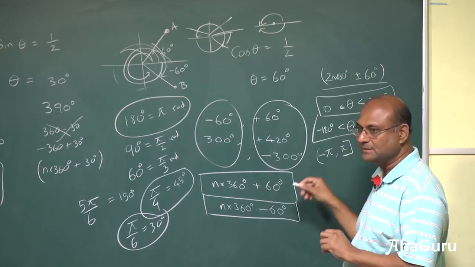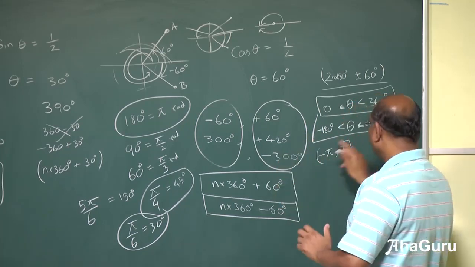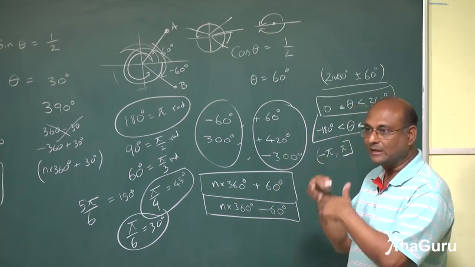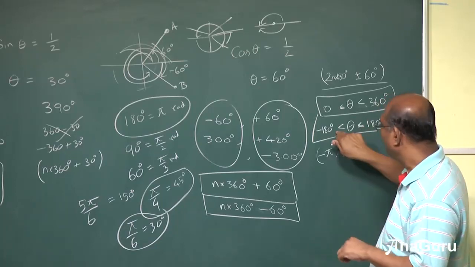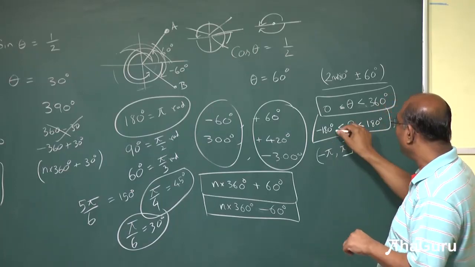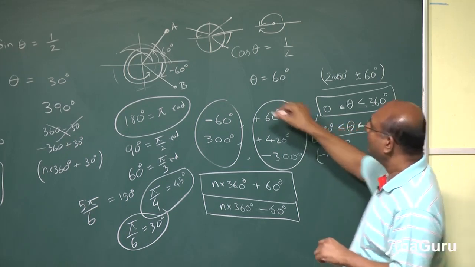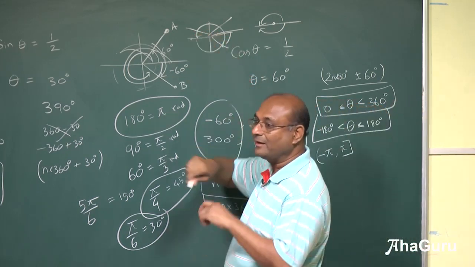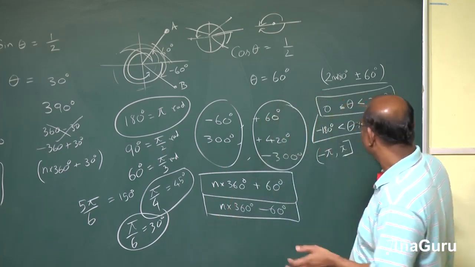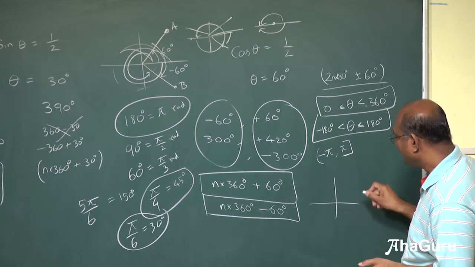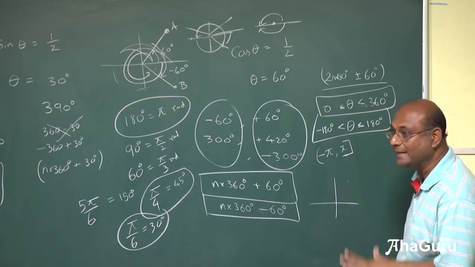This just simply means that interval includes, you put a square bracket, it means it includes plus pi. That's why it's less than or equal to 180 but greater than minus 180. What will happen if I put both? Then when you are at this point, you don't know whether to say minus 180 or plus 180, both will work. Whereas with this kind of a definition, what happens is every point will have a unique answer.